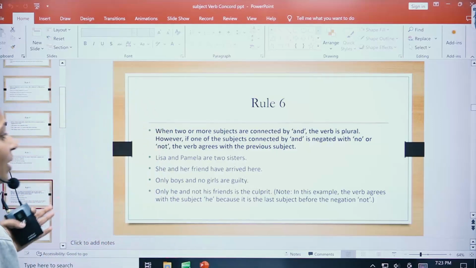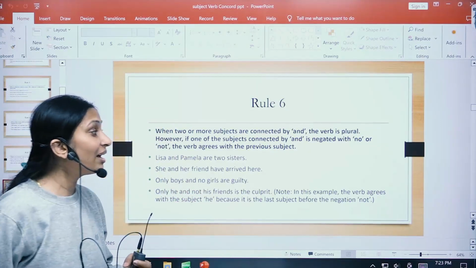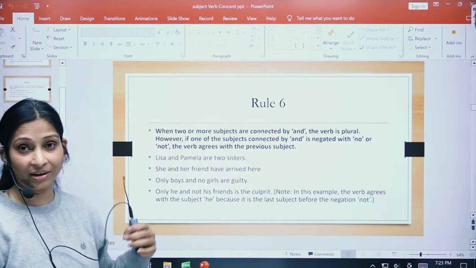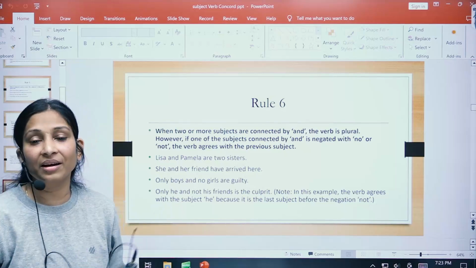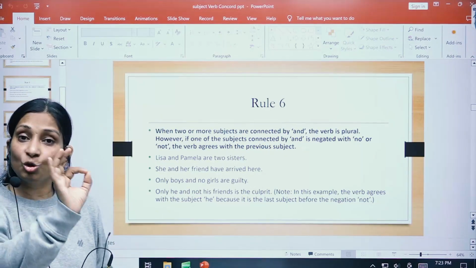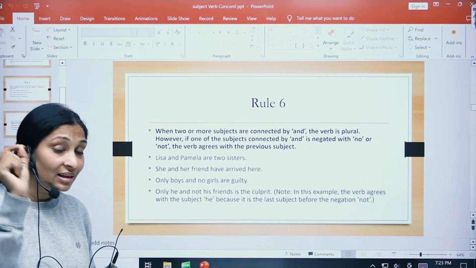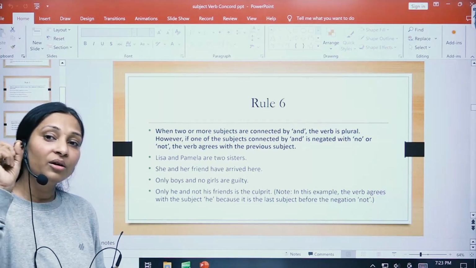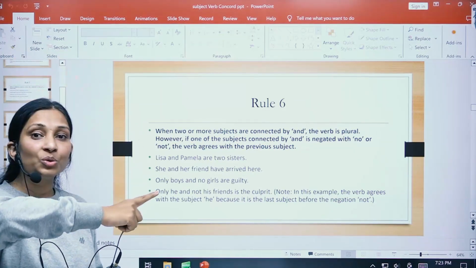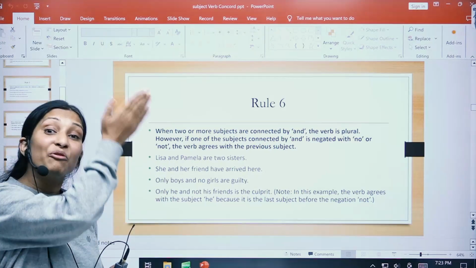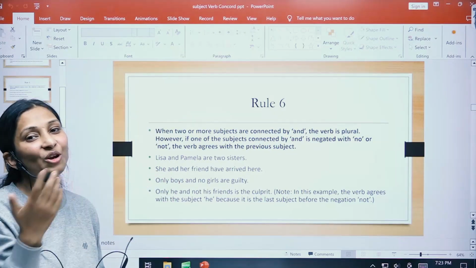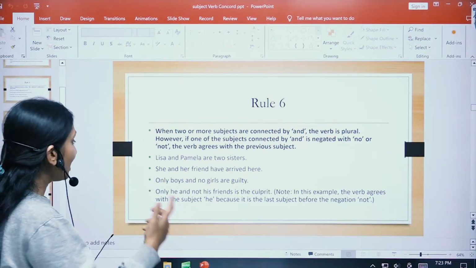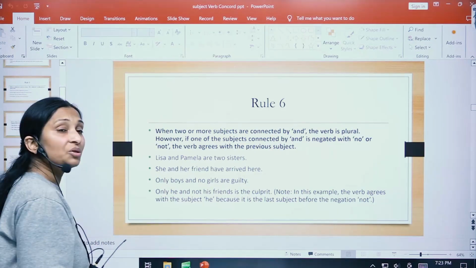So let us now understand the no and not thing, right? So if there are two subjects and in that sentence we are also using not or no, the verb will be according to the subject which is before no and not. All right, let us see an example. Lisa and Pamela are two sisters.